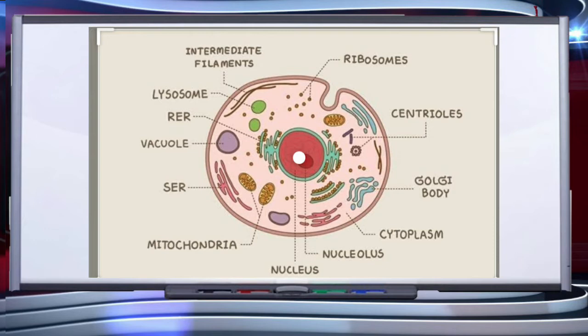All the eukaryotic cells are not identical. Plant cells have plastids, they have cell walls outside the cell membrane and a large central vacuole, which are absent in animal cells. On the other hand, animal cells have centrioles, which are absent in almost all plant cells.